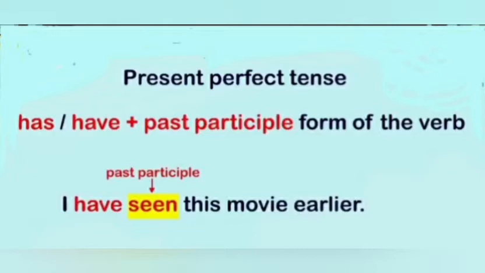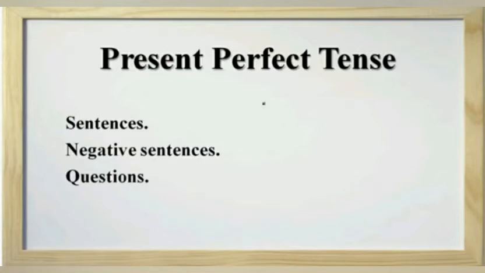Here we have helping verb have and third form of verb seen. Students, there are three types of sentences in present perfect tense. First, positive sentence. Second, negative sentence. And third one is interrogative sentences or question sentences. Okay?